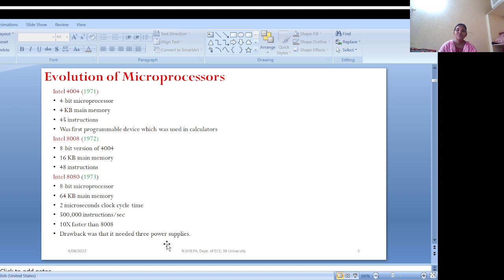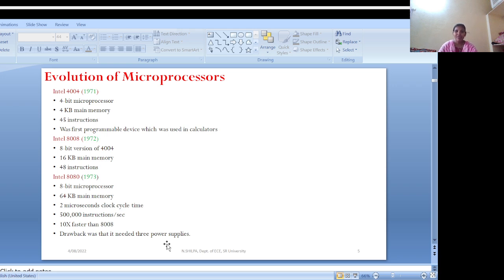The first microprocessor, the Intel 4004, was a 4-bit microprocessor with a clock speed of 740 kilohertz. It has around 2300 transistors and 4 kilobytes of memory, and it was primarily used in calculators and simple devices.